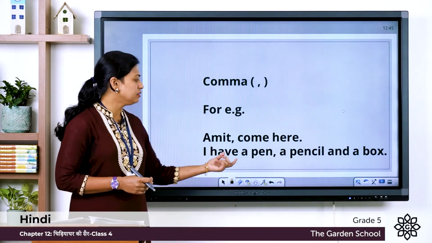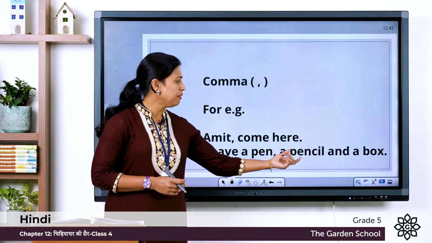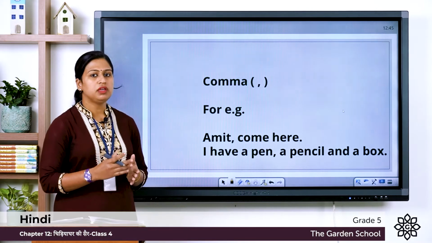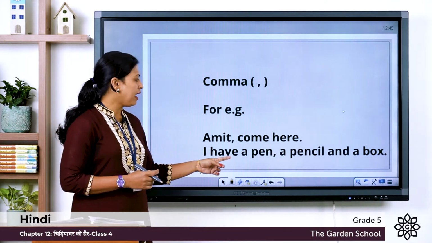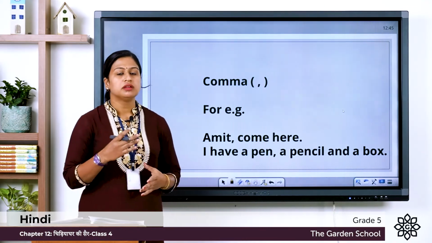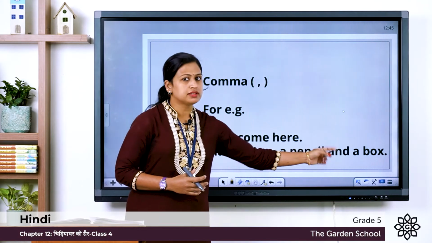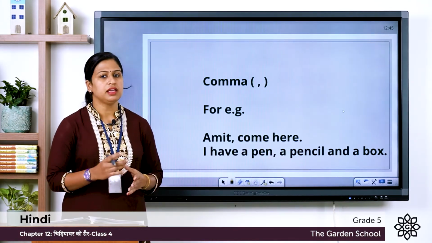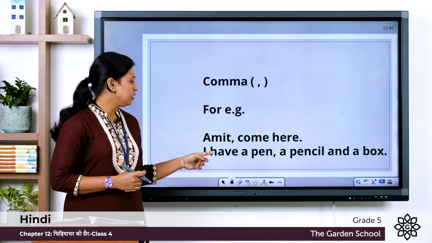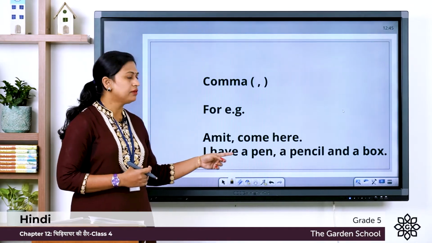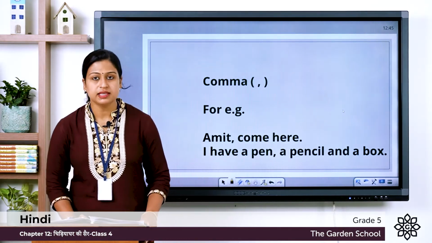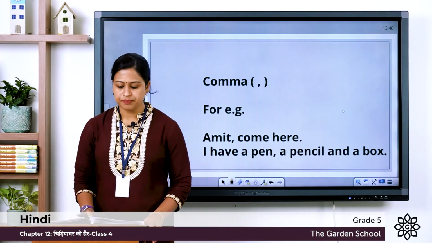Next one, you can see here 3 items are there. Pen is there, pencil is there, and a box is there. So to separate these items, we use comma. I have a pen, comma, a pencil and a box. So the left out item is box. That's why we use and there instead of comma. Second example, I have a pen, a pencil and a box. In Hindi, we say Alp Viram for comma.